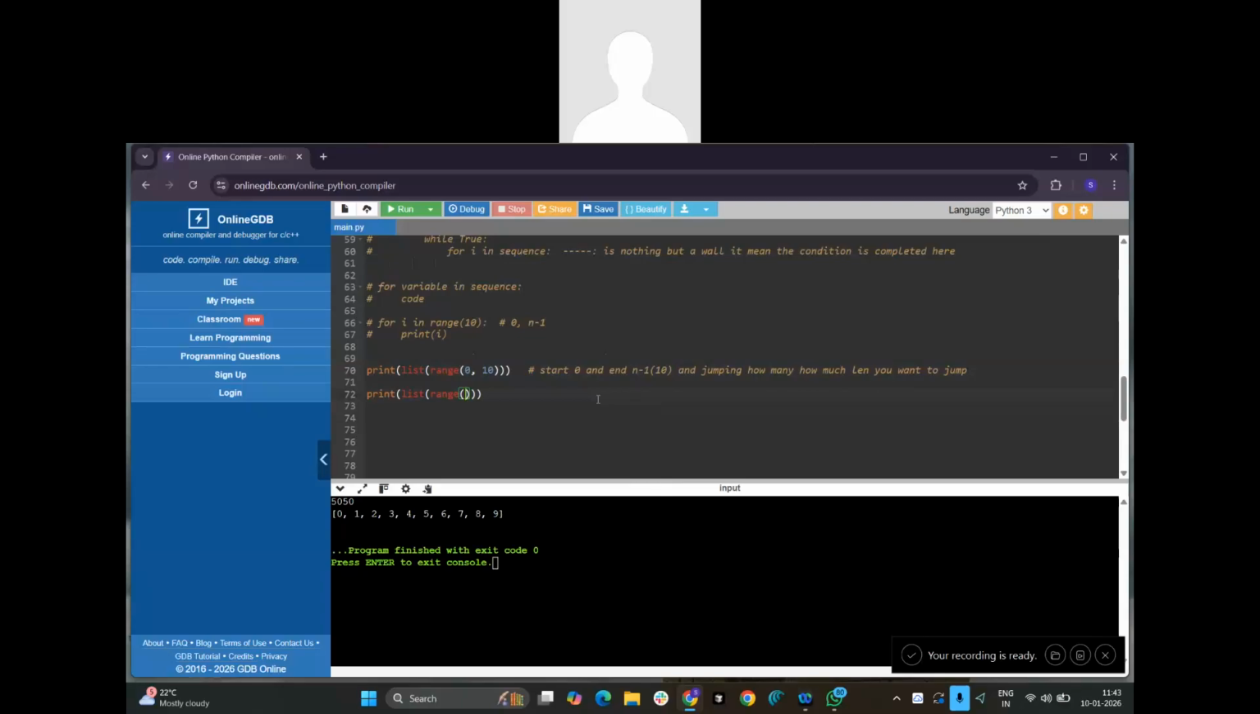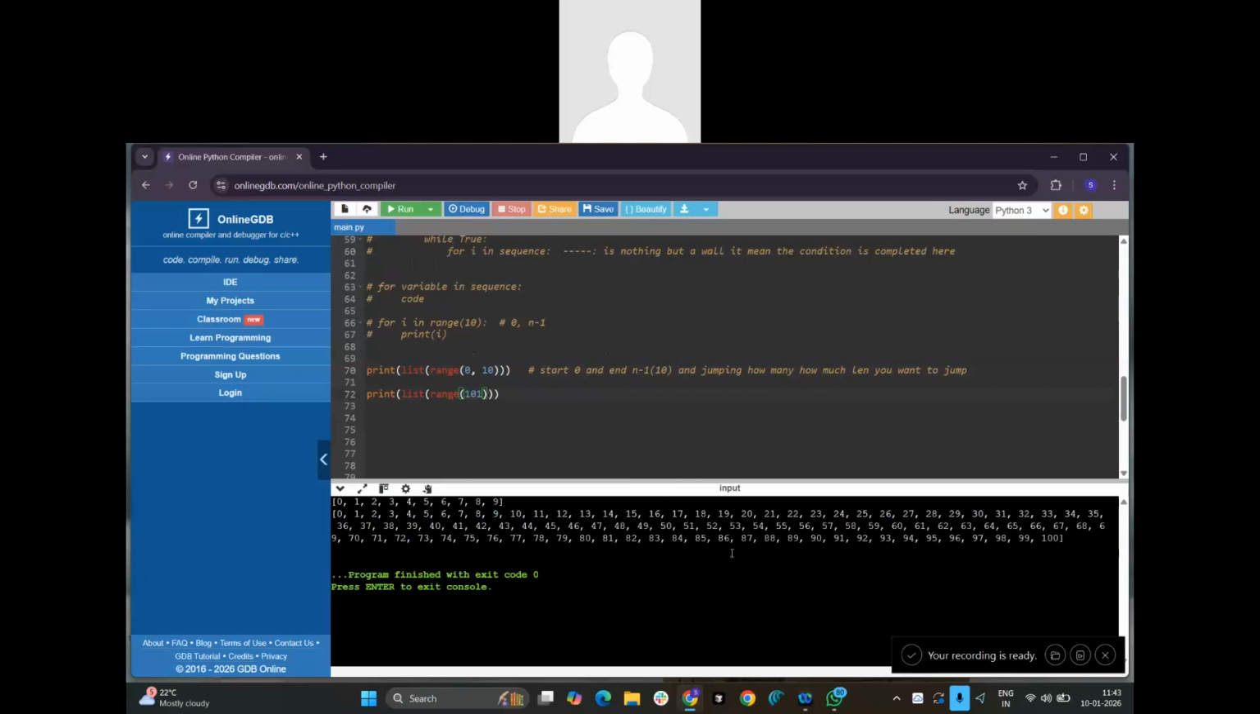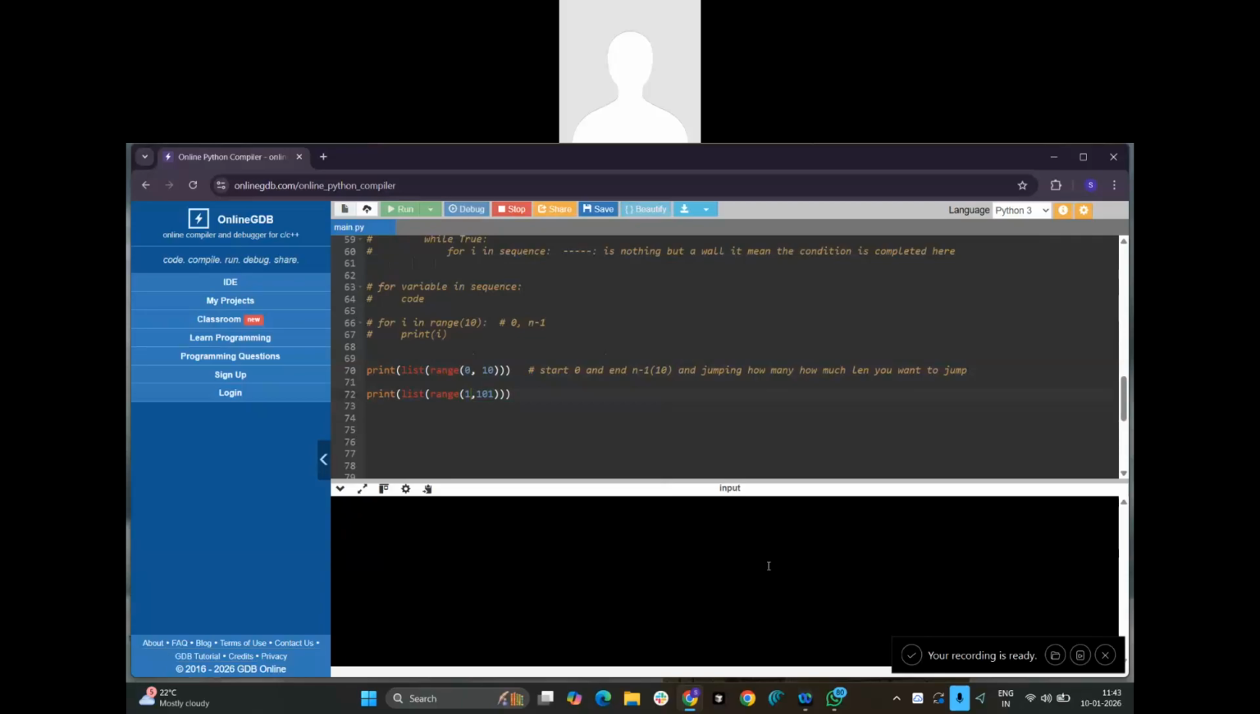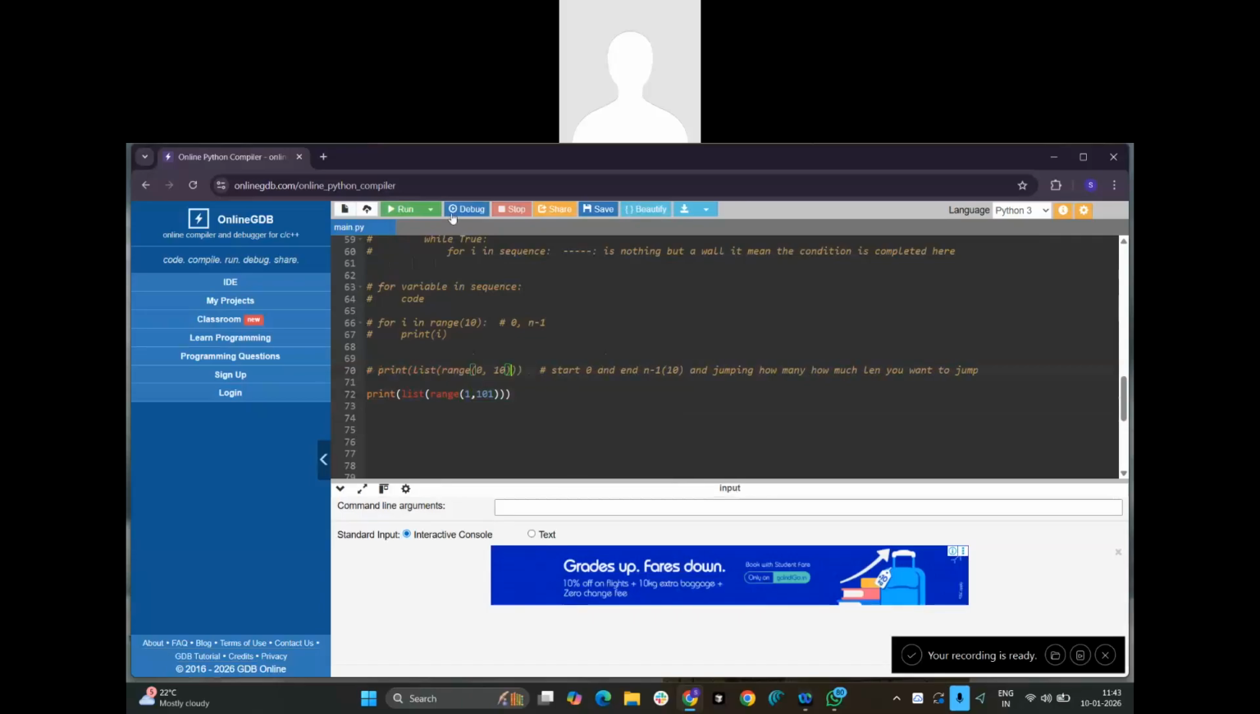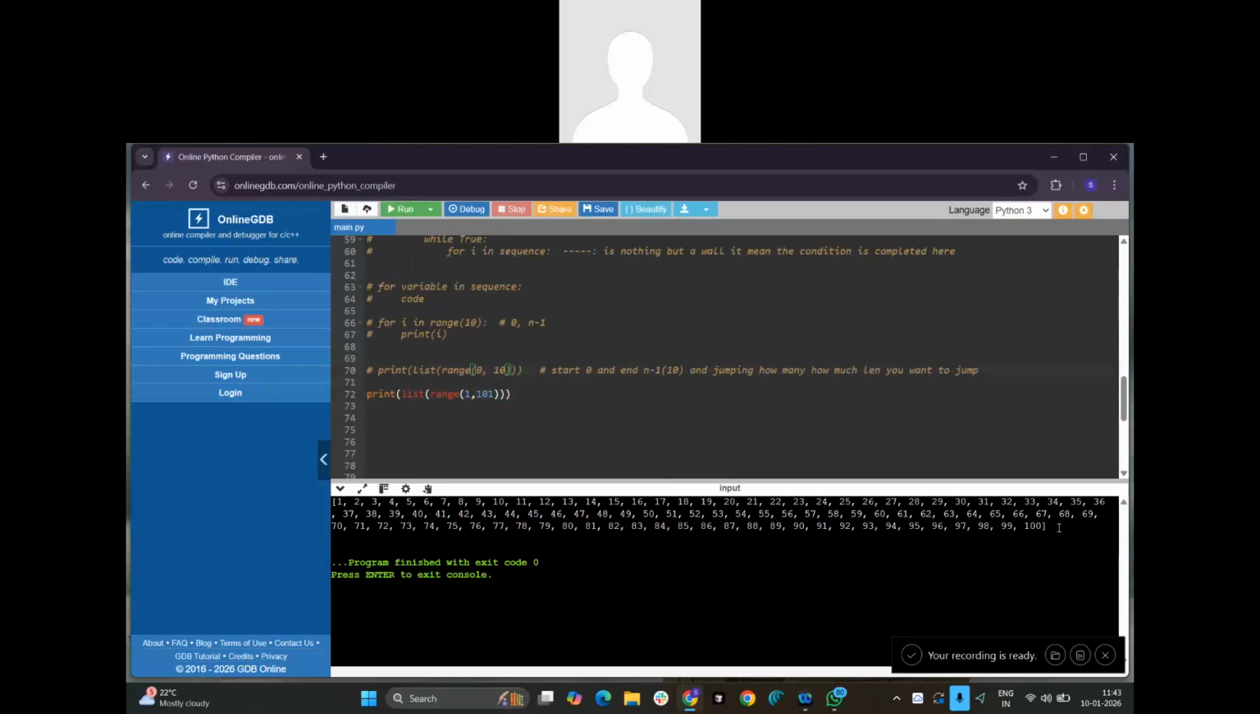So 0 by default, if you are not giving any starting point, 0 will be considered by default. So if I'm giving 101, we are going to get numbers till 100. So whether you give the 0 or not does not matter if you are starting from 0. But if you want to start from a particular 1, then it will give only 1 to 100 numbers. We can comment this one. Now we are going to get 1 to 100.